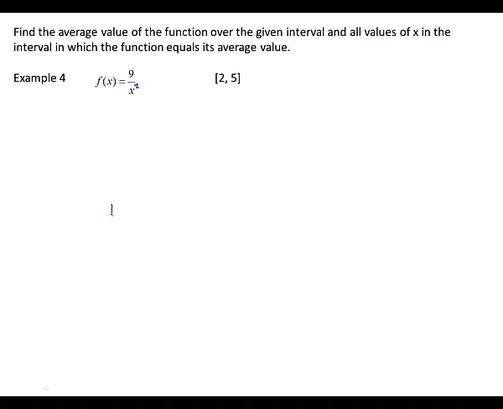Let's look at the average value. I have to do 1 over what out front? 5 minus 2, good. And then I put my limits on, 2 to 5. I'm going to rewrite this. I've got 9, and I'm going to bring this upstairs. How do I bring it upstairs? x to the negative 2 dx.